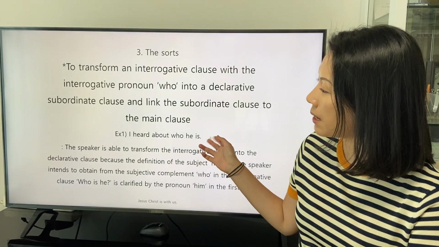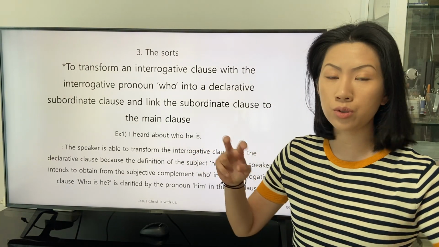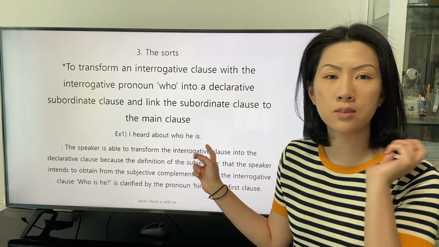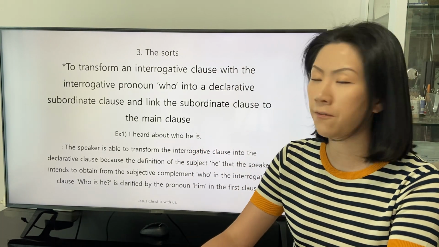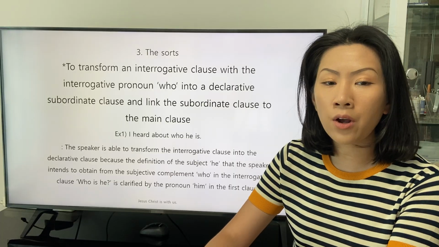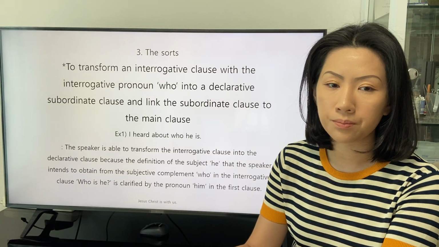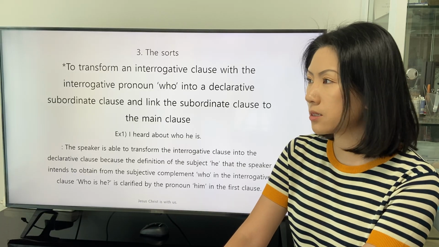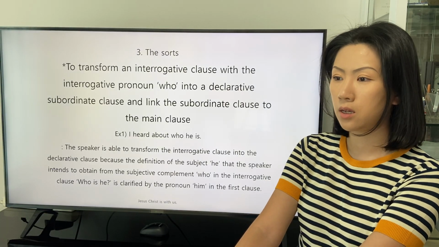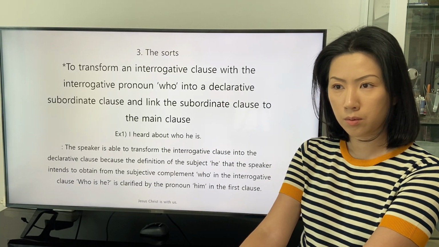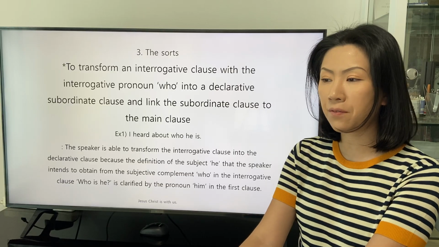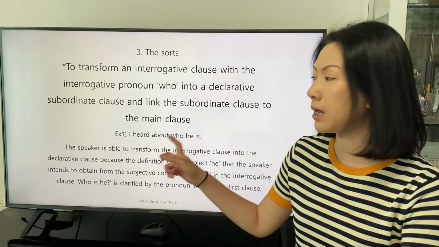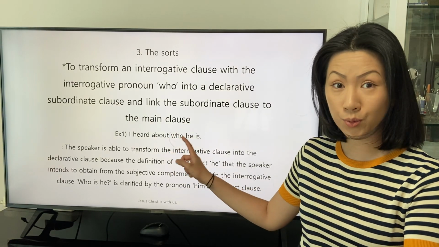The first example that the two clauses are linked and the sentence is stated is: I heard about who he is. We can see that the pronoun for the object him is replaced by the subordinate clause who he is.